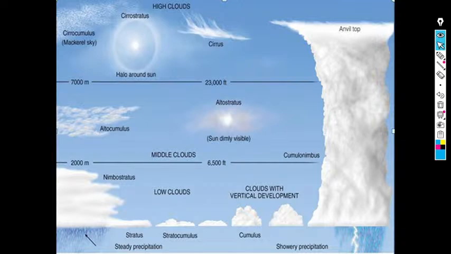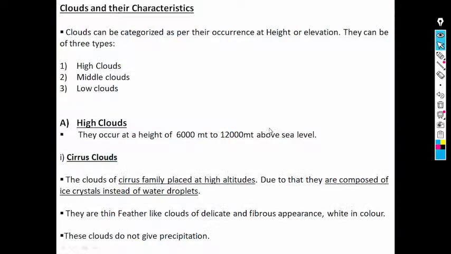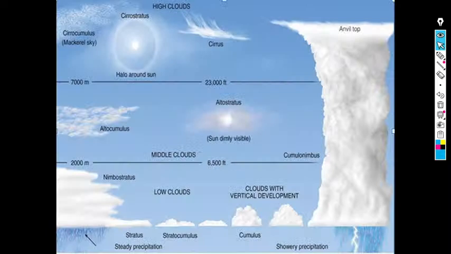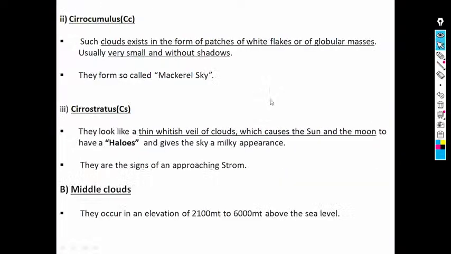And clouds help to precipitate. Before going to discuss, let us know how the clouds have formed particularly.